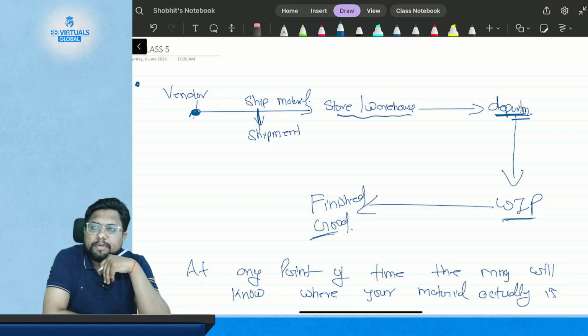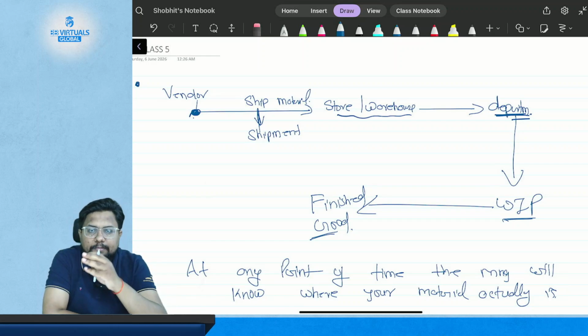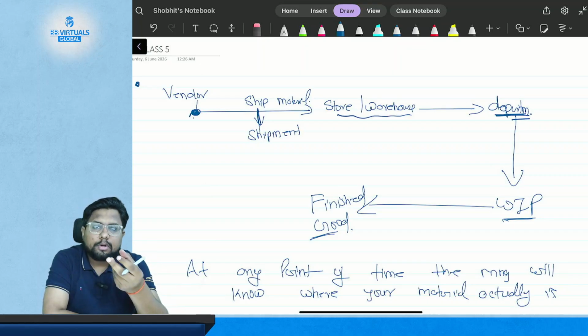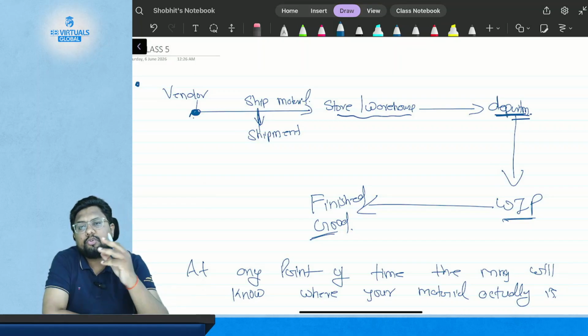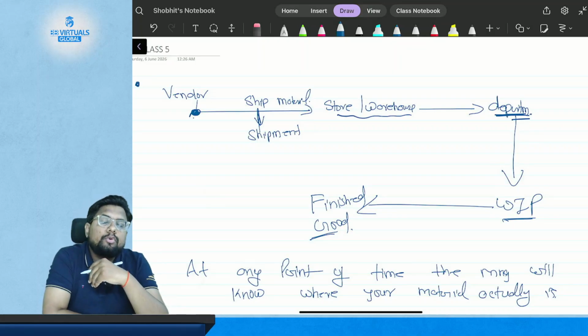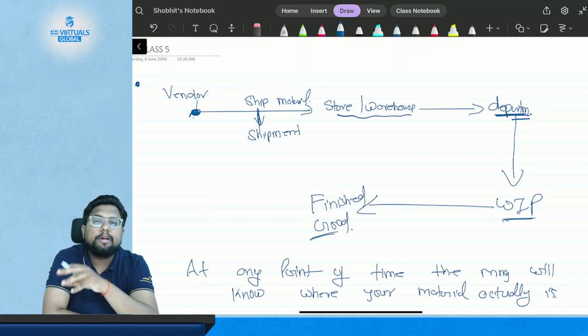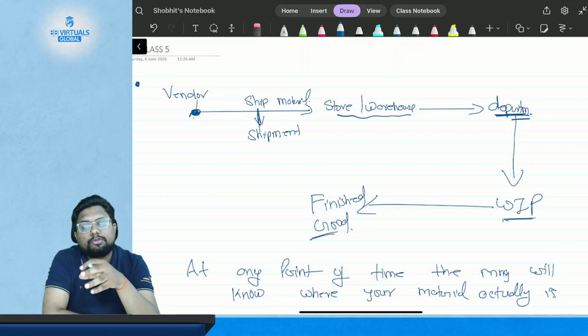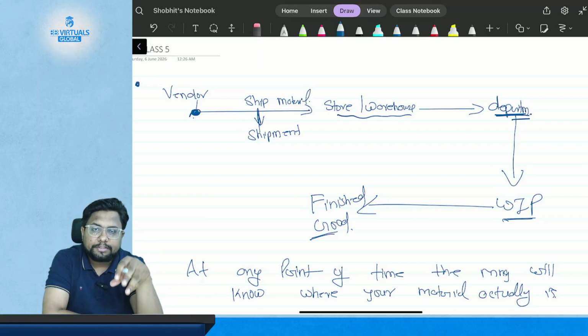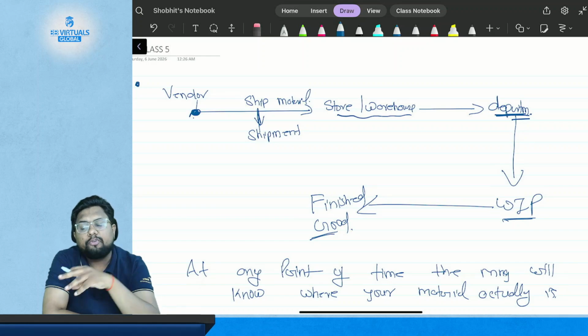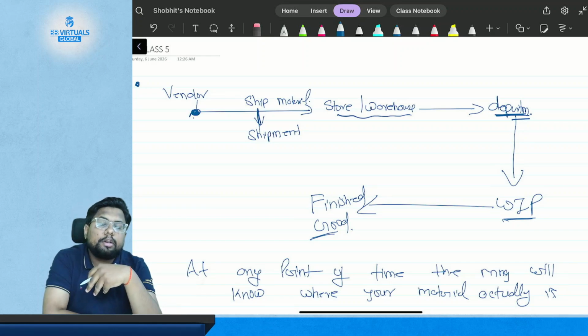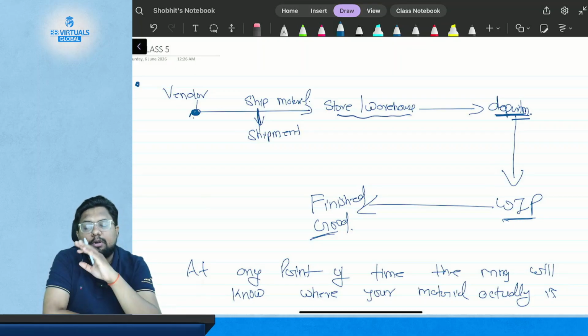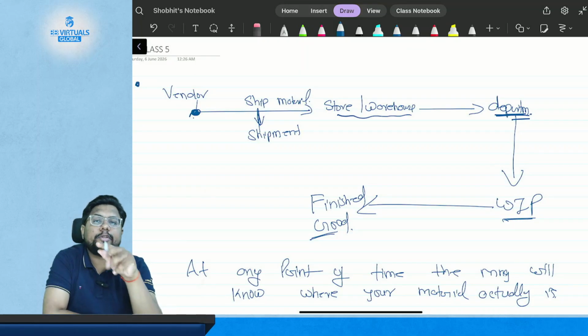Let's start with a basic example. When you order anything from Flipkart or Amazon, you know where your ordered item is, because every time the item moves from one place to another, you get a notification or your order status is updated. You know that the order has been placed, when it has been shipped from the vendor, when it is with the warehouse, and when it has reached your city. Then you know whether your order is out for delivery, and when you get the order, you receive the message that it has been delivered. So every time you know where your actual product is.